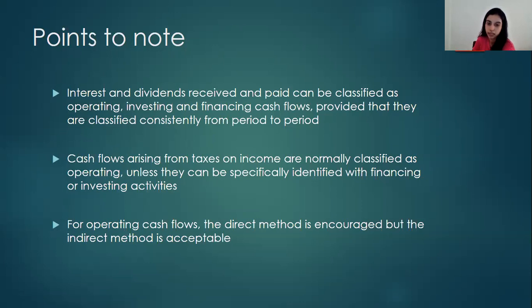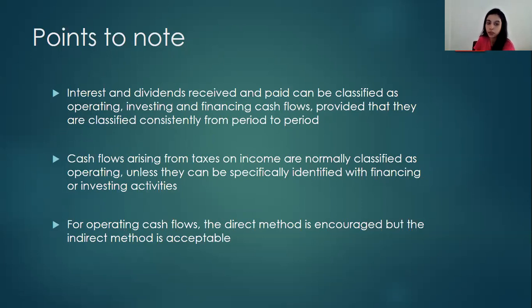Consistency concept, basically. And cash flows arising from taxes on income are normally classified as operating, unless they can be specifically identified with financing or investing activity. So we normally know that the income taxes that we pay from the entity are usually associated with the major operating activity of the business, major income generating activity of the business, which is sales.